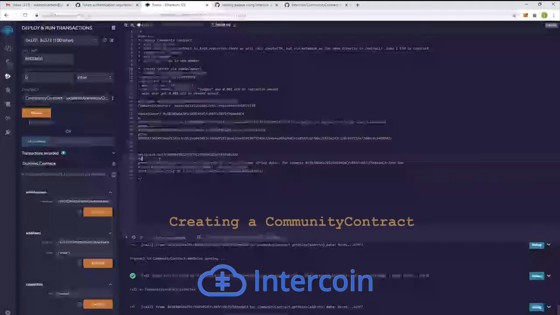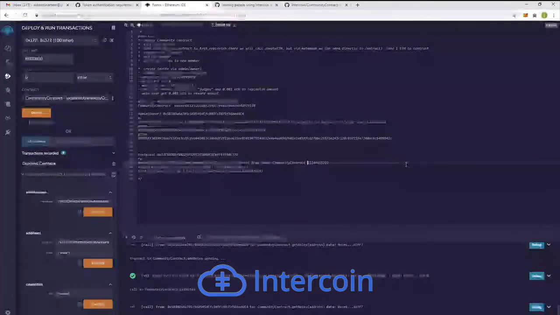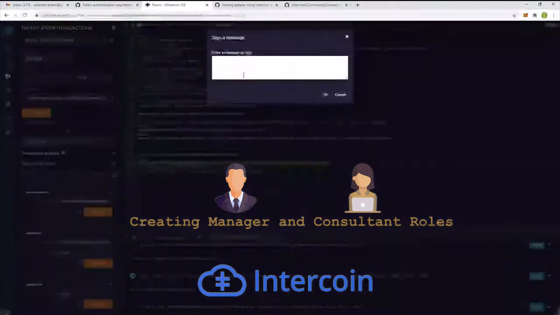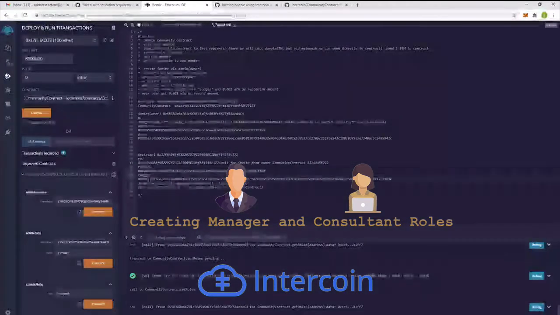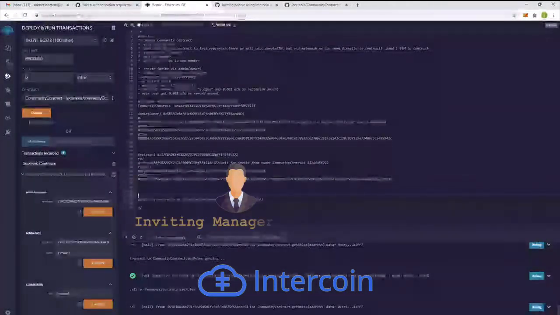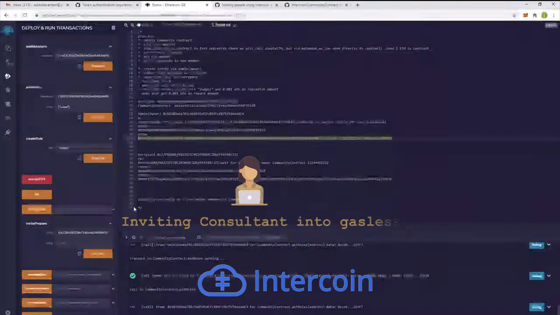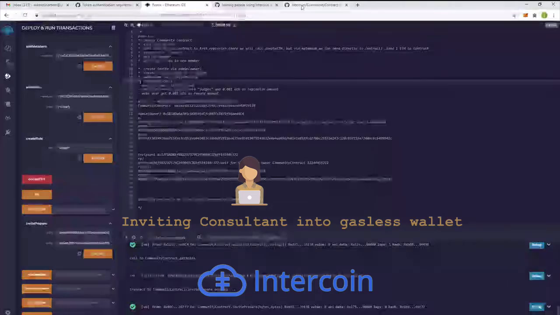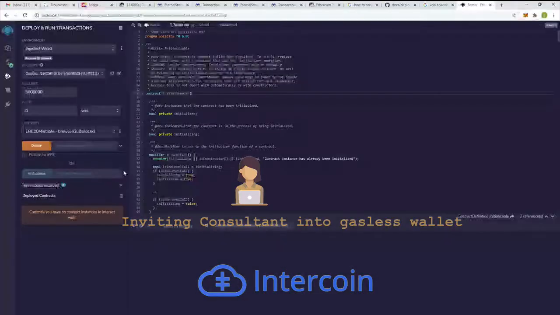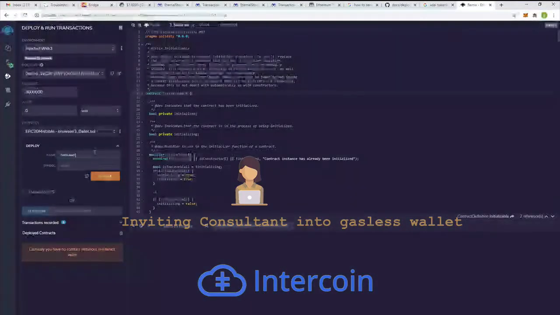First, you have to create a community contract in order to represent your organization. You create various roles like manager or consultant, and then you invite them into the organization. Now, when they actually get the wallet, it's gasless. So we have a way to actually get them onboarded without having to use Ethereum.